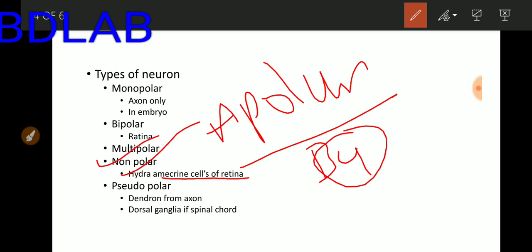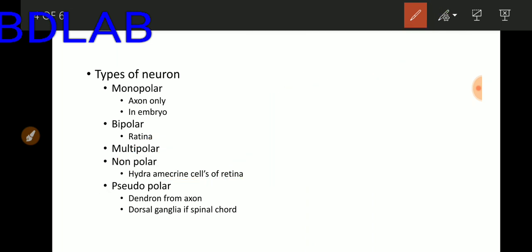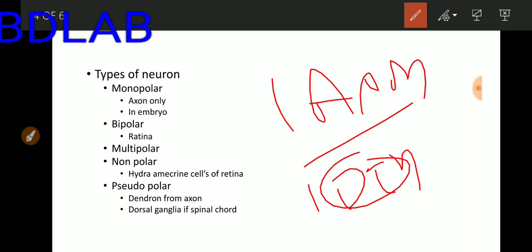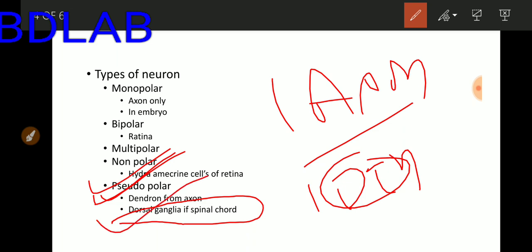Next type of neuron is pseudopolar. Pseudopolar neurons are a type of neuron which have one axon, and one process of the axon is modified into a dendron. A type of neuron in which the dendron develops from a process of the axon is known as pseudopolar neuron. Pseudopolar neurons are present in the dorsal root ganglia of the spinal cord. So this is a very important type of neuron and a very important example. I hope you remember it.